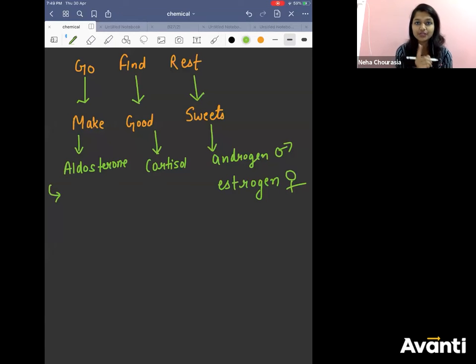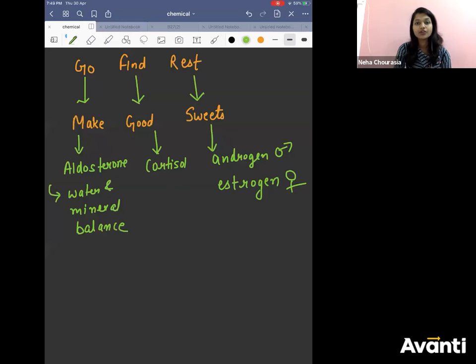Because they control electrolytes in your body, the concentration of minerals in your body, the concentration of Na plus in your body, right? Water and mineral balance.